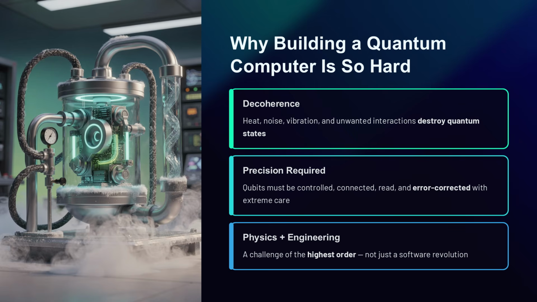They also need to control qubits with precision, connect them properly, read them accurately, and correct errors that occur along the way. This is very different from ordinary digital engineering. Classical computers also face noise and hardware issues, but quantum systems face deeper challenges because they depend on preserving delicate microscopic behavior. That is why quantum computing is not just a software revolution. It is also a physics and engineering challenge of the highest order.